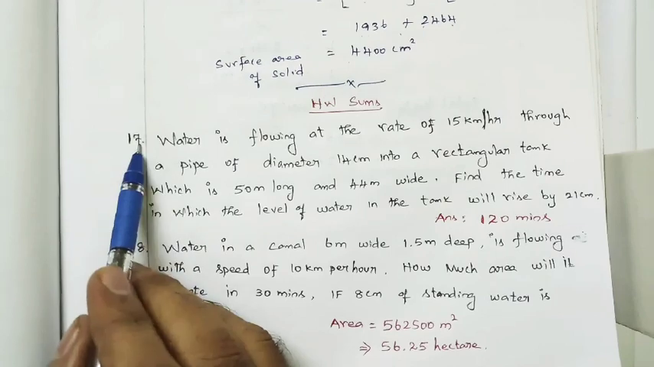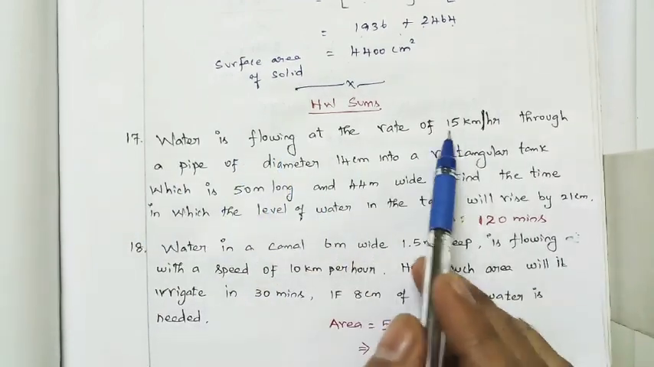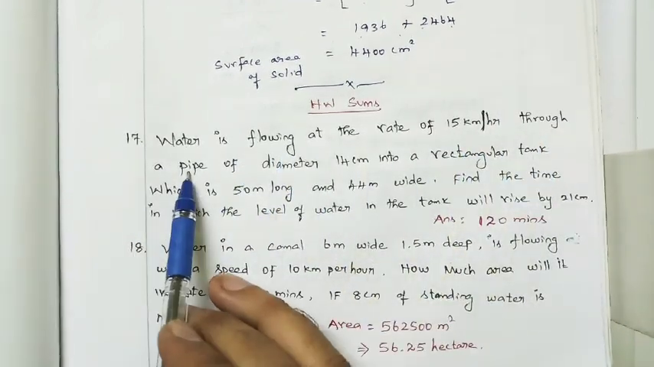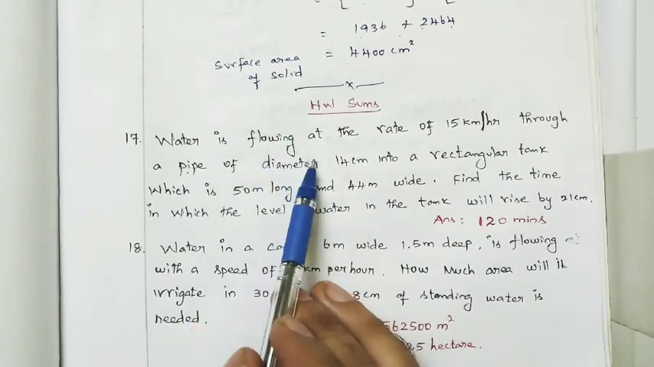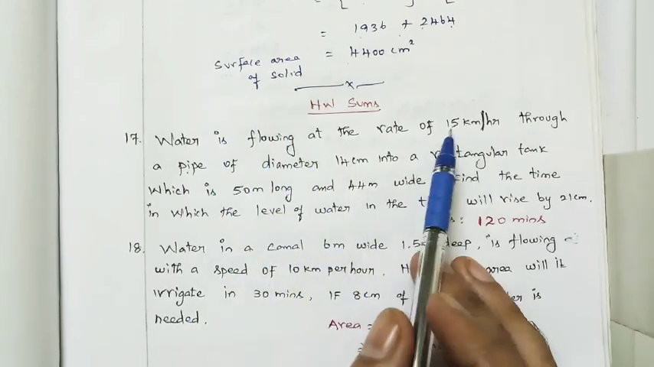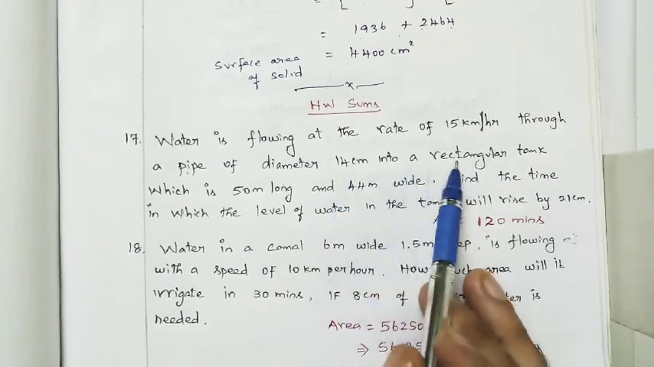Sum number 17. Water is flowing at the rate of 15 km per hour through a pipe of diameter 14 centimeter. See that? So what is the shape of the pipe? Cylindrical pipe, right? Diameter is given, and speed is given. Into a rectangular tank.